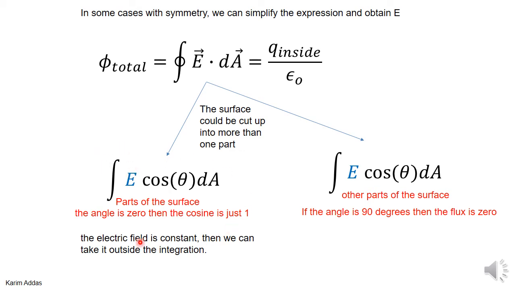In other parts of the surface, if you have, for instance, the angle 90 degrees between the electric field and the element of area, then the cosine 90 is 0, and this whole term would be 0 anyway. So you got rid of this term completely. So these terms will be the only ones that will survive. So you have to be able to do this for some Gaussian surface in order to calculate the electric field.